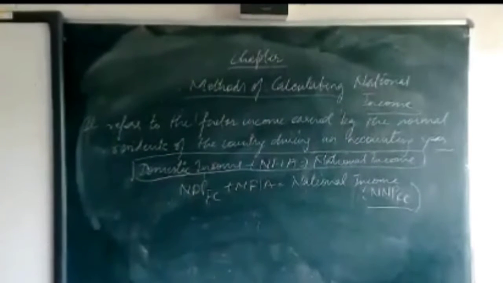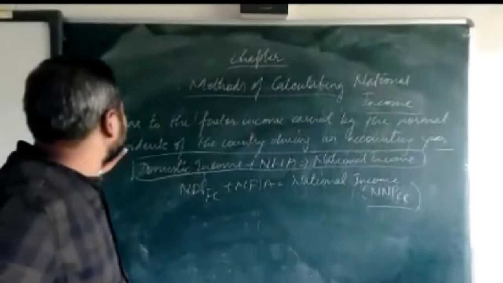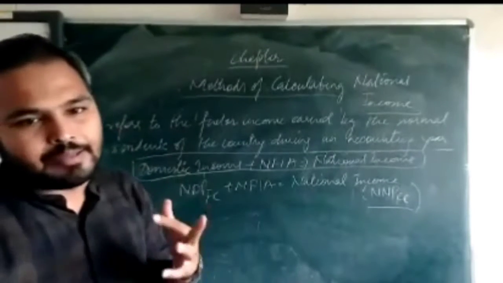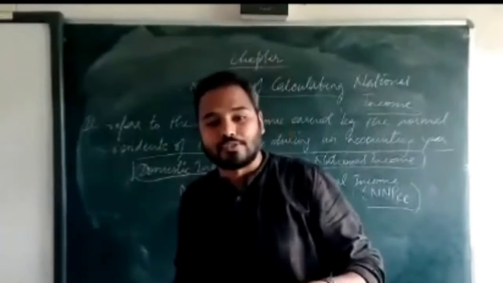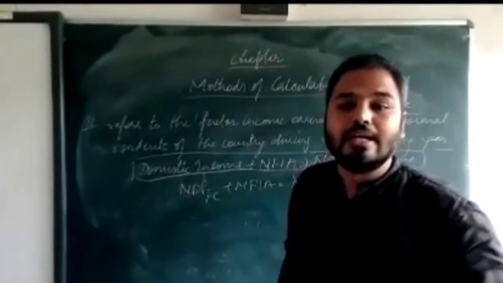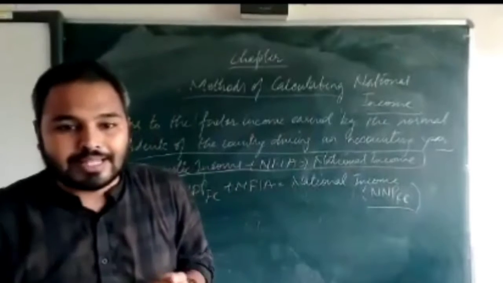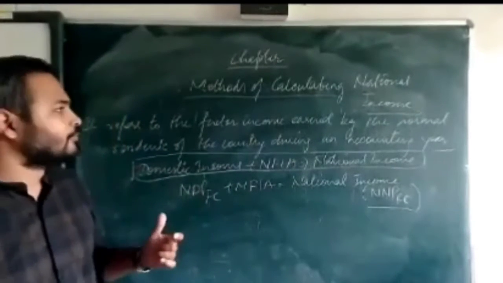Fine. Now, again, what is national income? National income is the factor services. What do you mean by factor service? It means that you have done some productive services. That is why you are getting factor income.